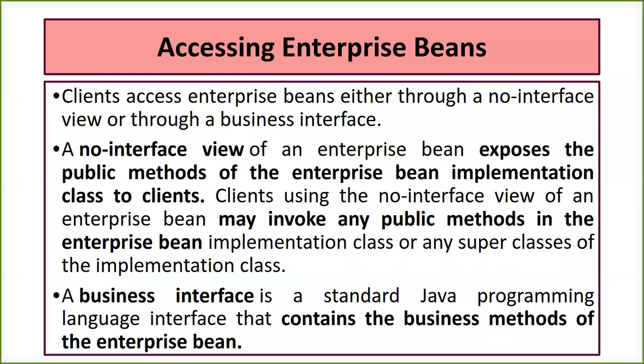Now, the no interface view is going to help the client to access all the public methods which are defined inside the server application which has used the enterprise bean, EJB. As I told you, it helps the client access all the public methods written inside the server application, where the application has been written using the enterprise Java bean. The client may be able to invoke all the public methods present inside the enterprise Java bean.